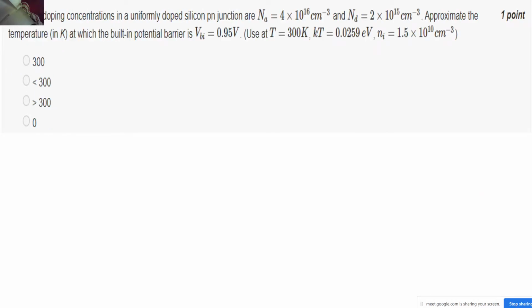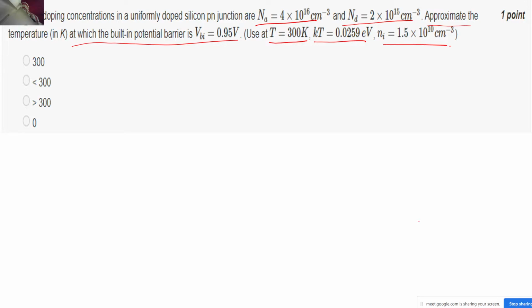So now coming to question number 12. The doping concentrations in a uniformly doped silicon PN junction, they have given us the concentrations Na and Nd, and they have asked us to tell in an approximate manner the temperature at which the built-in potential is 0.95 volts, correct? So now let's do one thing. At 300 Kelvin we know everything, right? At 300 Kelvin we know the temperature, we know KT, we know Ni, correct?